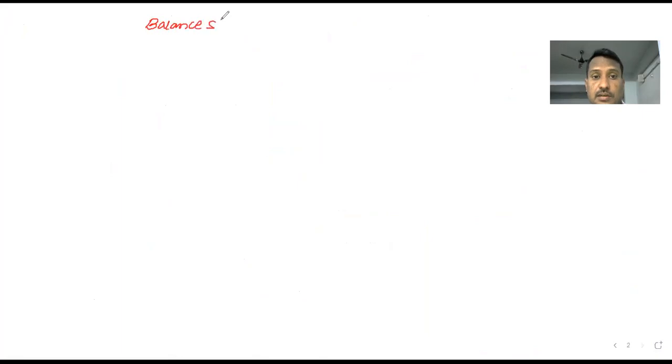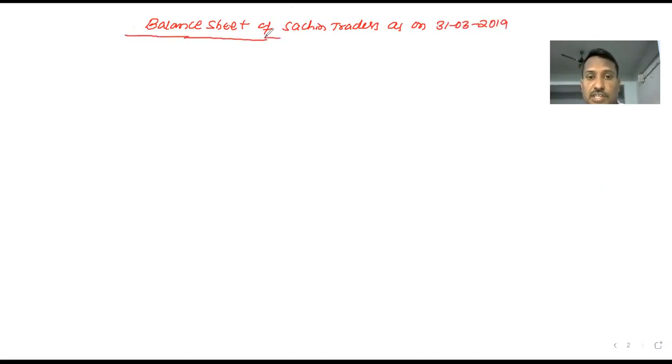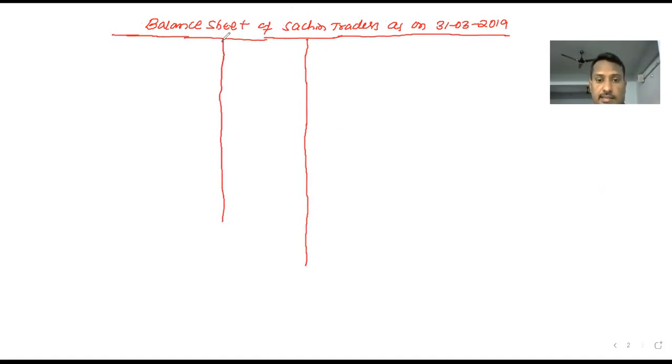Balance sheet of Sachin Traders as on 31st March 2019. This is the heading of the balance sheet. Pro forma has been divided into two sides, left hand side and right hand side.